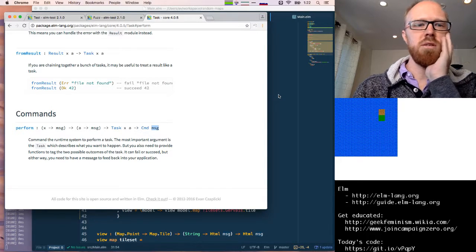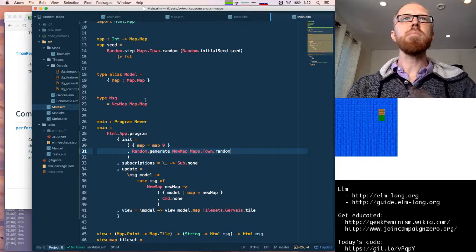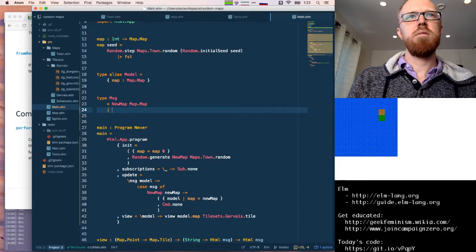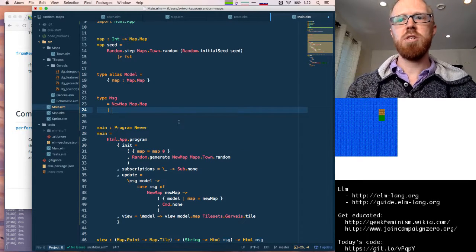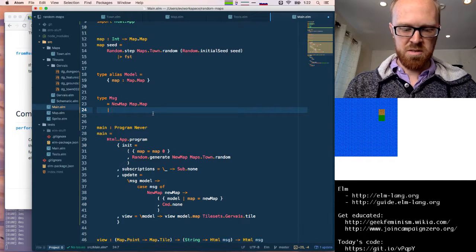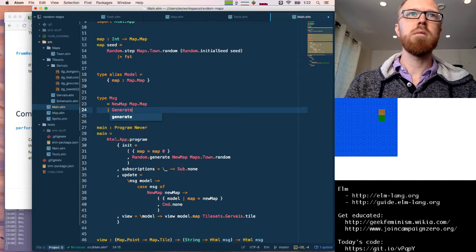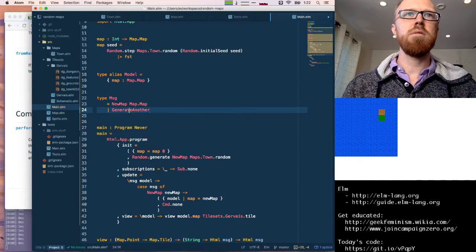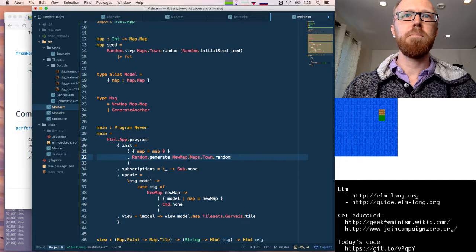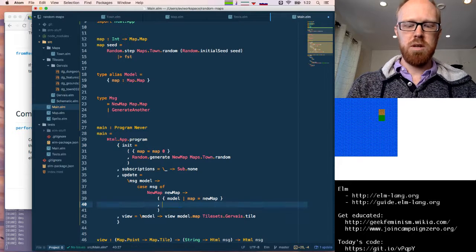So it looks like we'll need a new message type. So that's a little unfortunate. We need two message types. We can't just chain the random generation on against the sleep task. Let's call this the generate another. So whenever we get a new map, let's generate another.